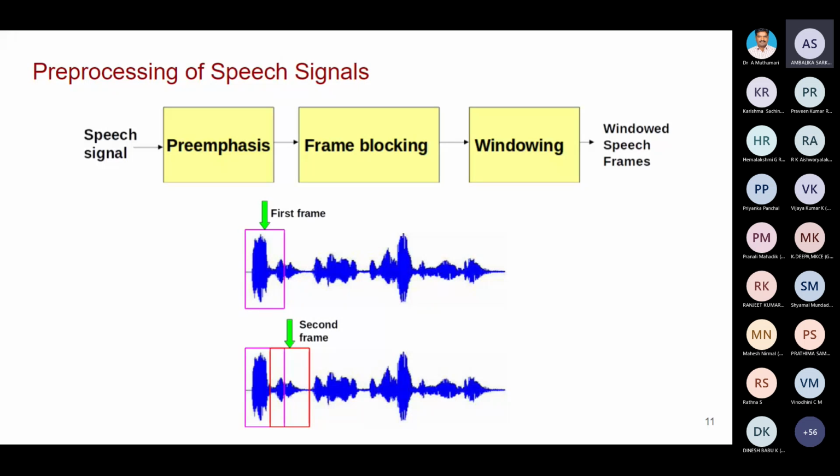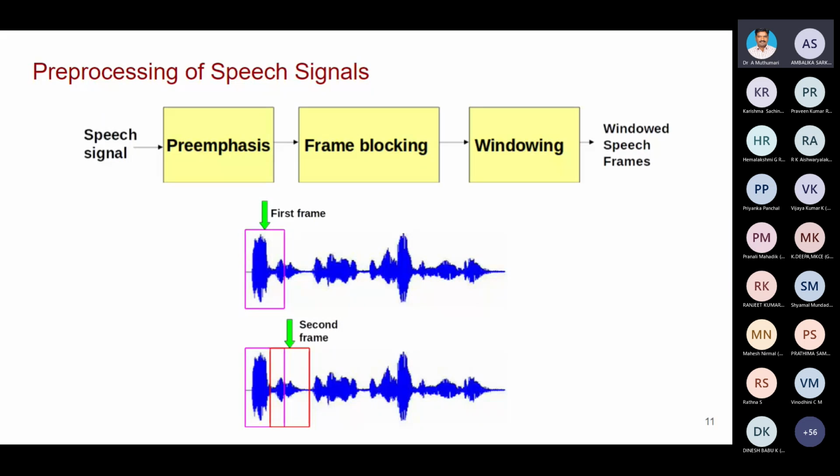After that, the characteristics of the speech signal are not constant. If you take an image, once it has been captured, the characteristics are the same. But the characteristics of a speech signal will vary from one point of time to another.